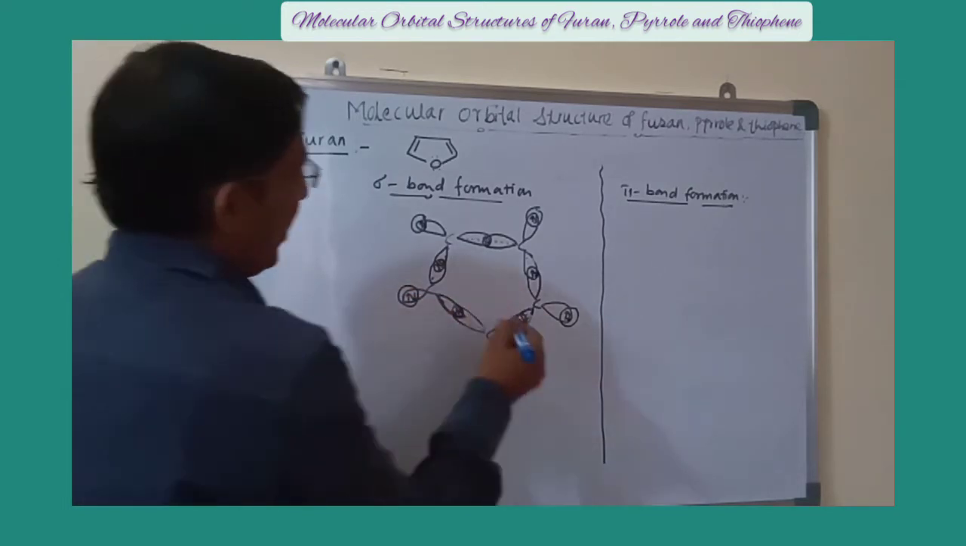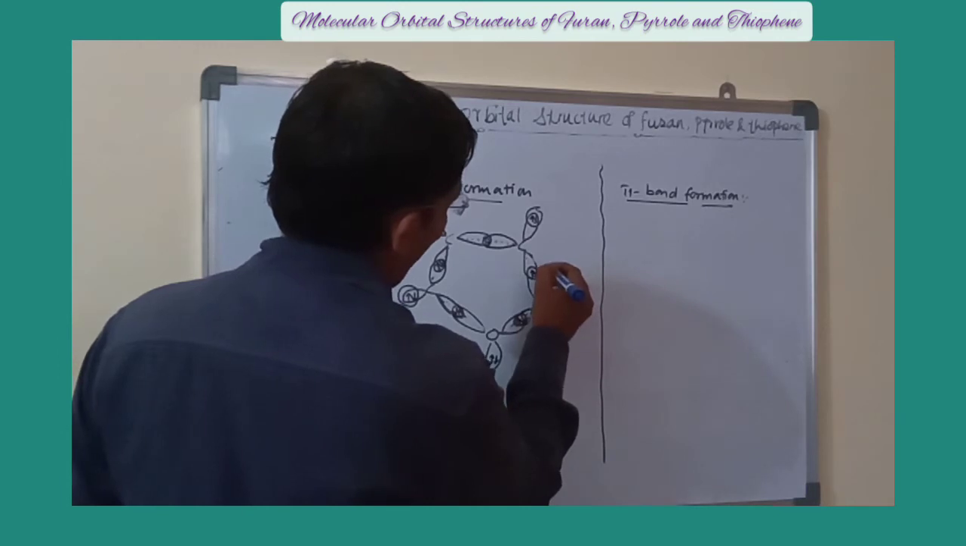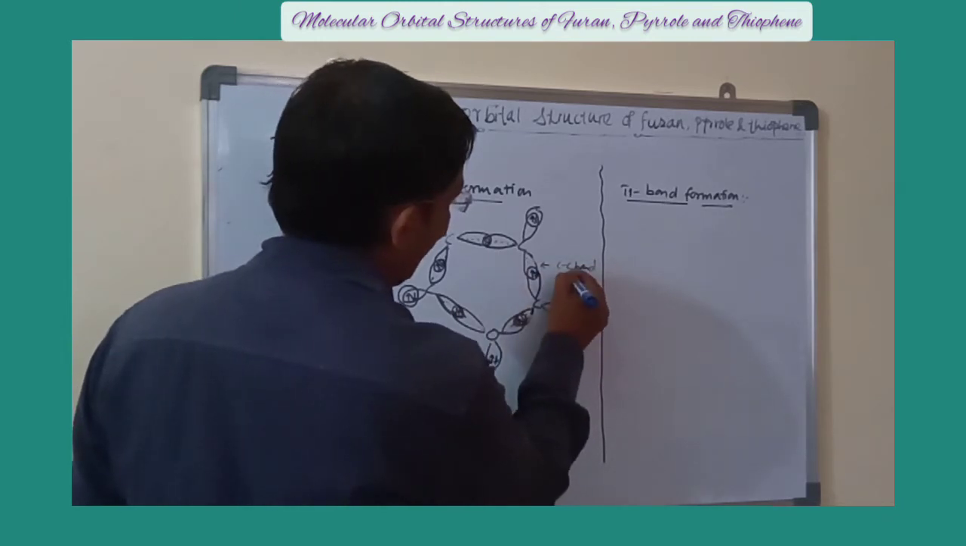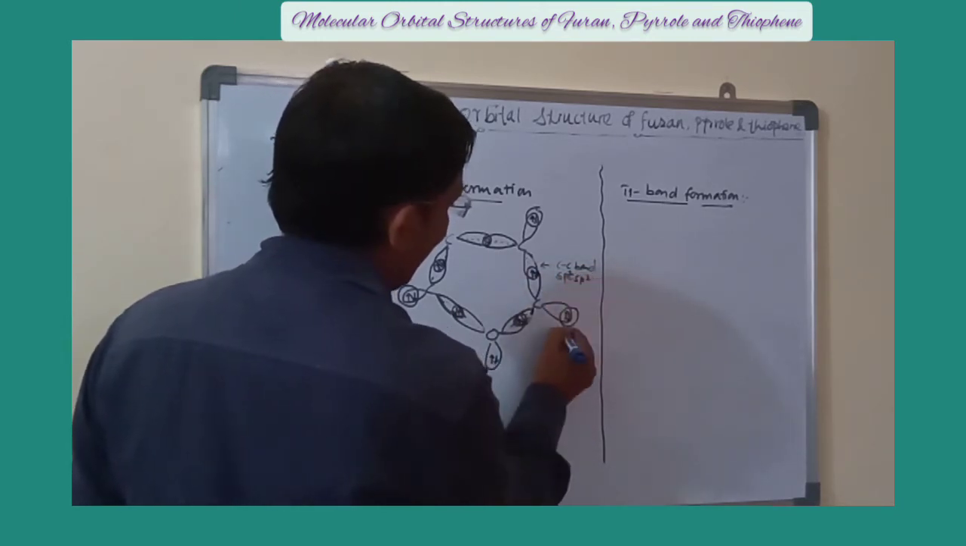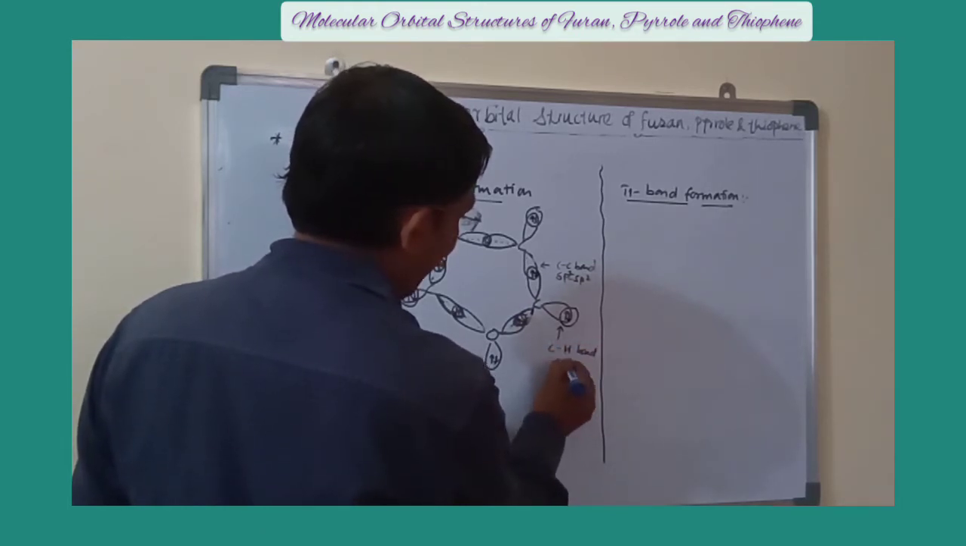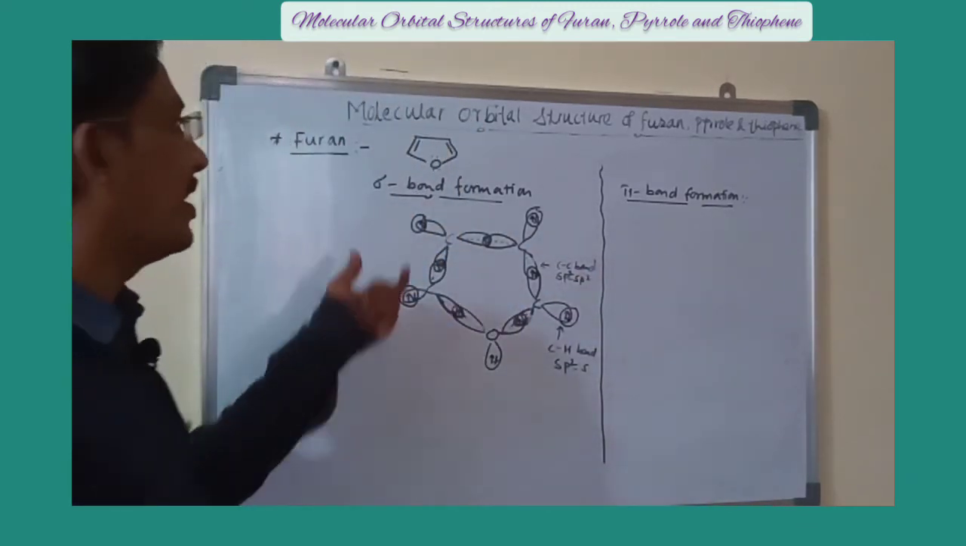Now this one is a carbon-carbon bond. This bond is a carbon-carbon bond formed by sp2-sp2 overlap. This one is a carbon-hydrogen bond which is formed by sp2-s overlap. We have to explain only this thing.